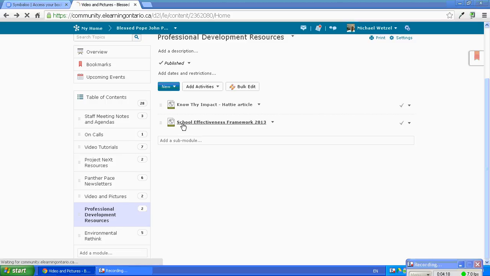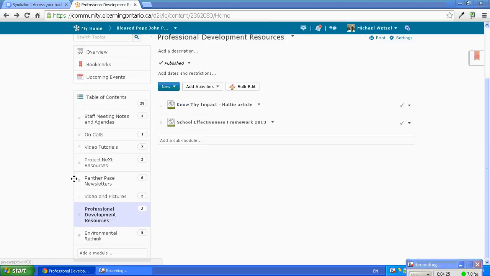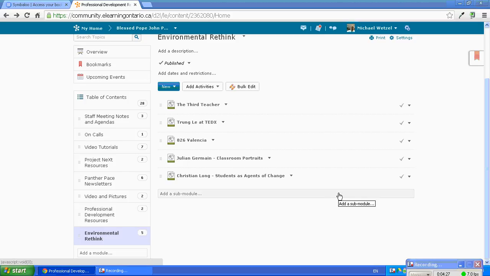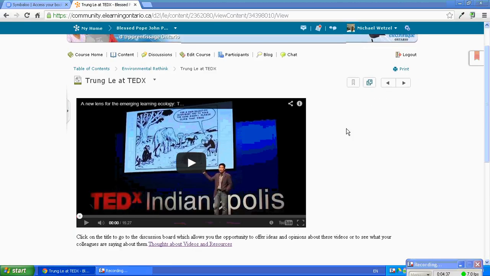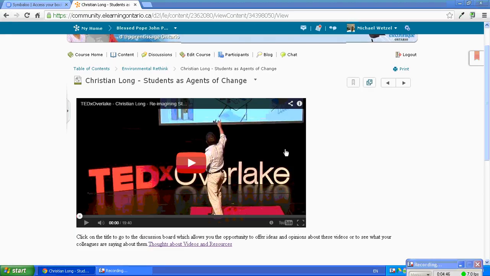Definitely the school effectiveness framework is a really important document, and that's just a PDF that you can click on and get that. And then if you go down in the environmental rethink, this has got some more resources that I put in here. So some of the people that we might be working with, there's Trung Lee. He's one of the architects, the designers that we've contacted. Him doing a talk at TEDx, along with Christian Long. Him doing a talk. He's another one of the ones that we might be working with this year. So there's a whole bunch of stuff on Third Teacher here.